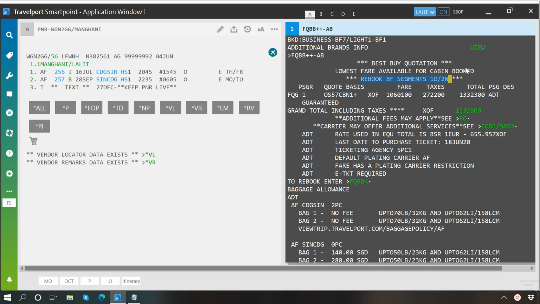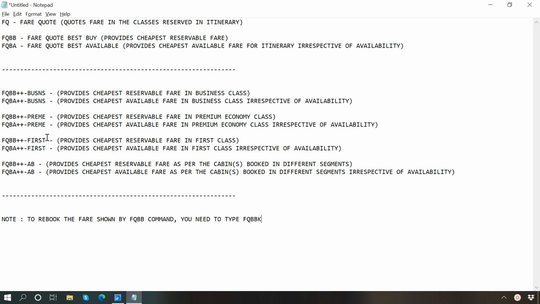Here, O is a cheaper business class and N is a cheaper economy class. You may also use FQBB++-AB to check the cheapest available fare in the class combination you have booked.